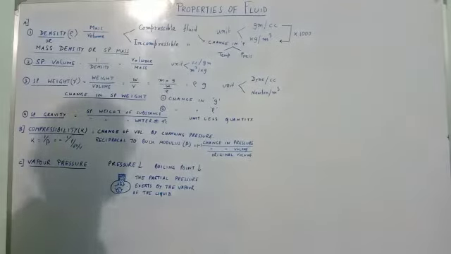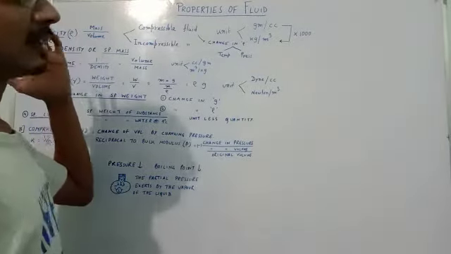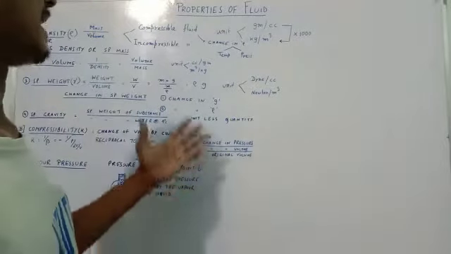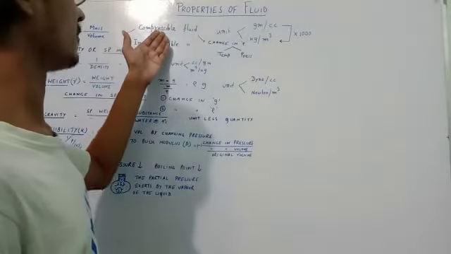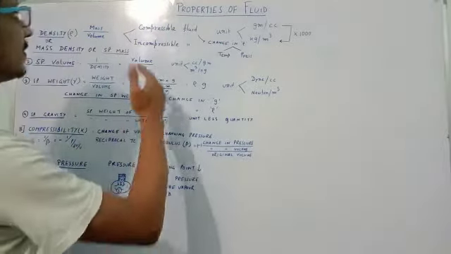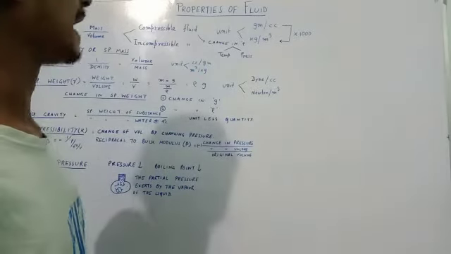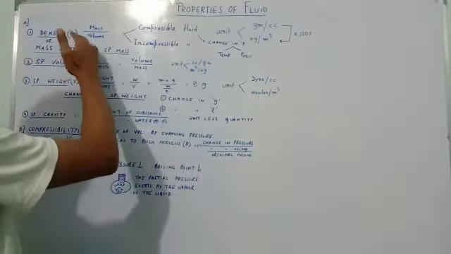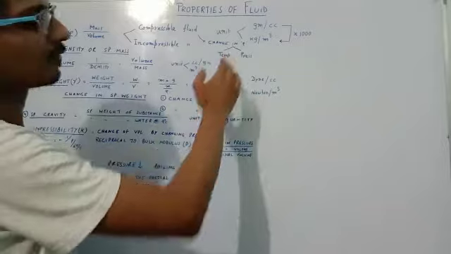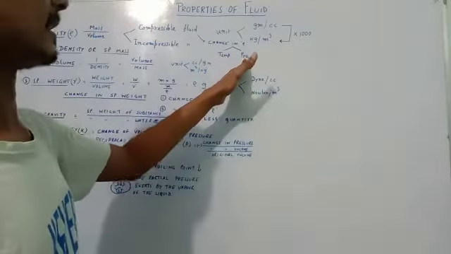According to the change in the density of a fluid, the fluid can be classified in two groups. One is compressible fluid, another is incompressible fluid. Now, before going to compressible and incompressible fluid, I would like to tell you that this density depends on two factors. One is temperature and another is pressure.